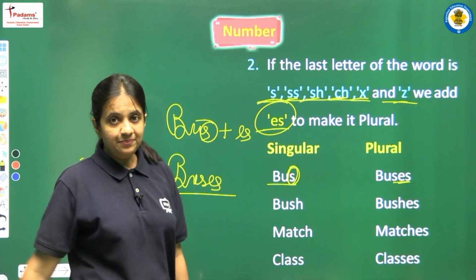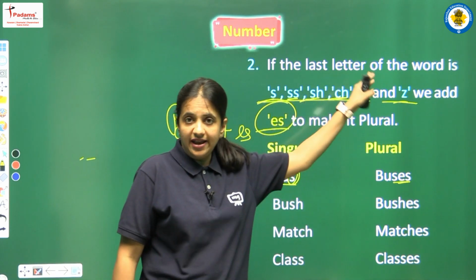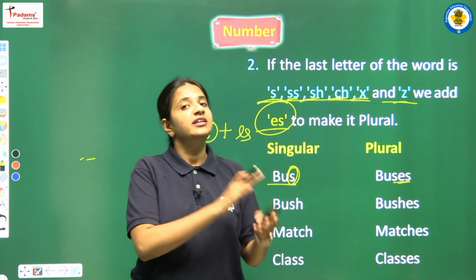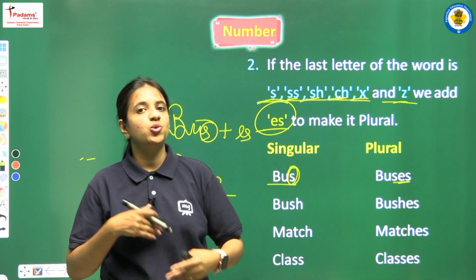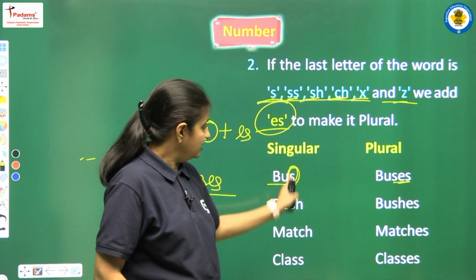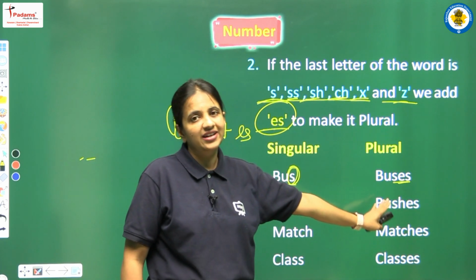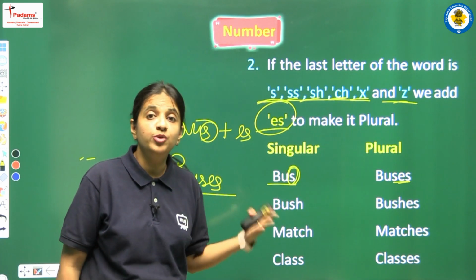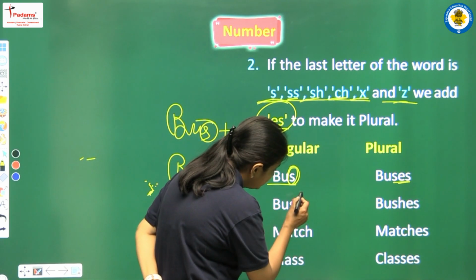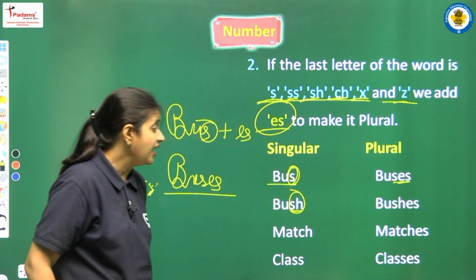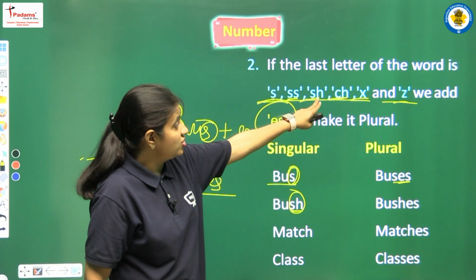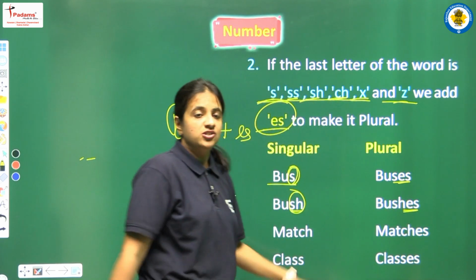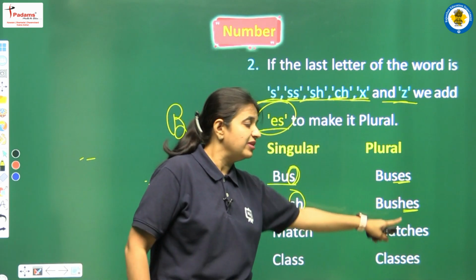B-U-S-E-S. Okay, so yes, you have to learn all these letters, and if we are having any of these letters at the end of the word, then in the place of S we have to add ES, to turn these nouns into plural ones. Right? More examples we are having here. Next word that we are having is bush. So again, let's see the letters that we are having, and at the end we are having SH. So yes, SH is also here in the list. So now we have to add ES. Okay, so this is bush, and the plural one will be bushes.